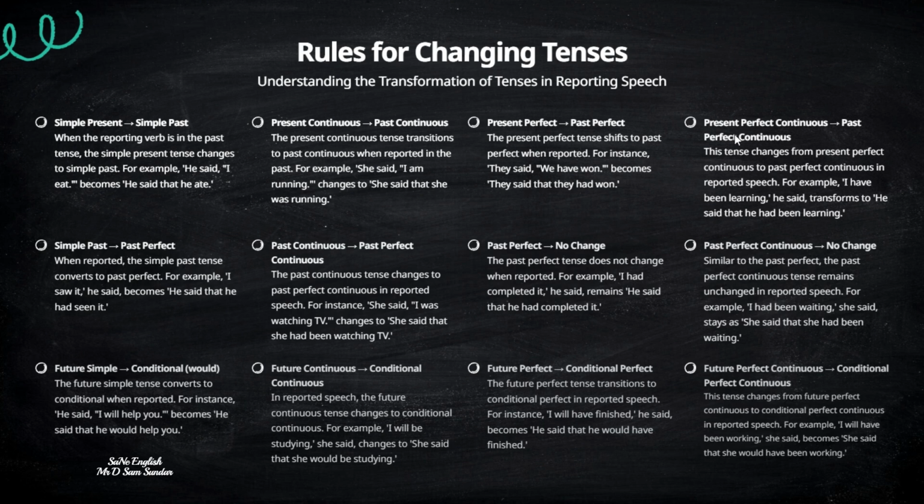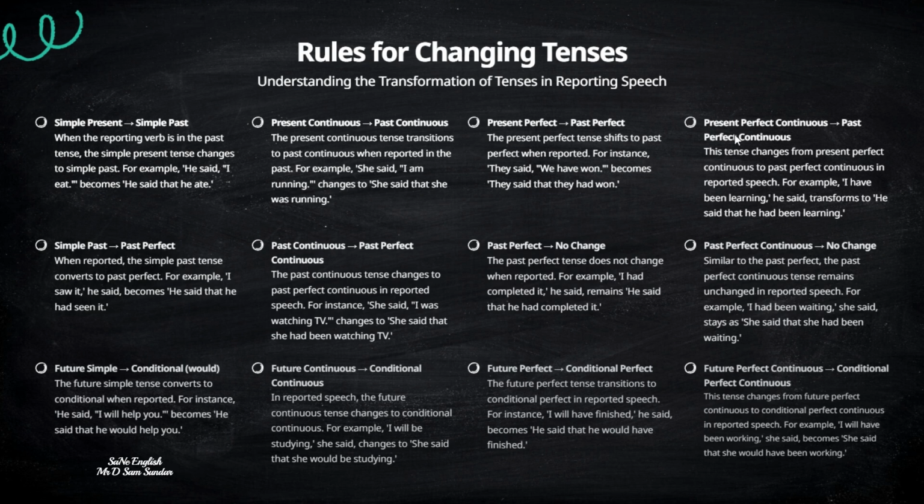So past perfect, as we said, past perfect wants to be perfect. Here if we take a look at, I had completed, he said, it will remain the same. If you take a look at the conversion, he said that he had completed it. So it perfectly remained the same. The last one here in the past forms, past perfect continuous, it also will remain the same. There is no change in these two. So out of the 12 forms of tenses, you need not remember the two. Just remember the rest of the 10.